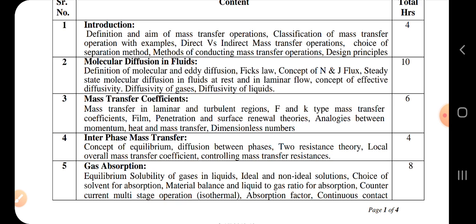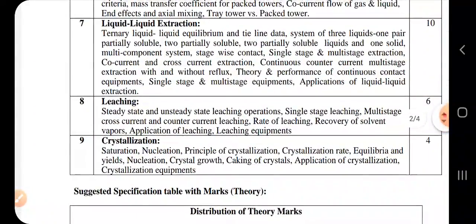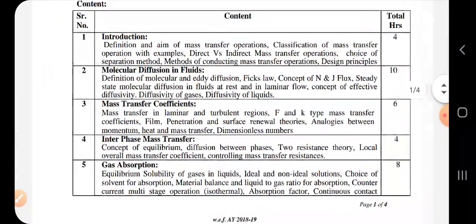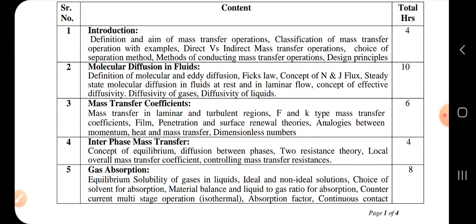All these are unit operations. We'll be classifying them. Of these, mass transfer is one type of unit operation. If we say examples of mass transfer operations, then drying, leaching, distillation, all these are mass transfer operations. Some of them we'll be studying in this semester, like leaching, crystallization, extraction. The rest, that is distillation, humidification, then ion exchange, drying, you will be seeing in part 2 of the subject, that is Mass Transfer Operations 2.